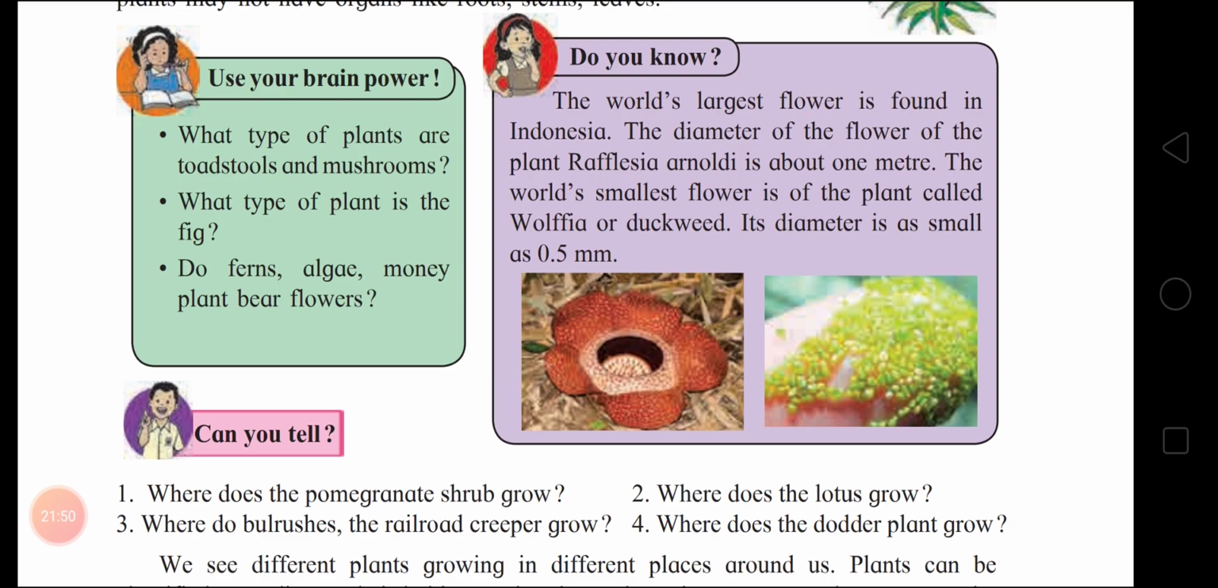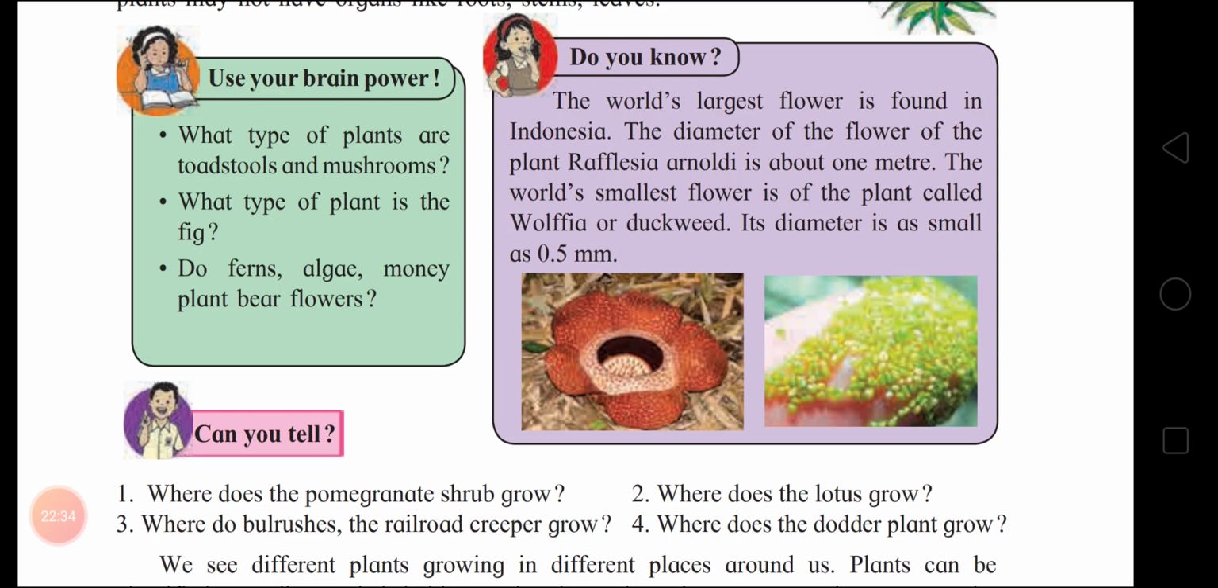Next, what type of plant is the fig? Fig is a huge tree. Its branches spread making a canopy. Next, do ferns, algae, money plant bear flowers? Ferns, algae, money plant are non-flowering plants. So they do not bear flowers. Got it, children?